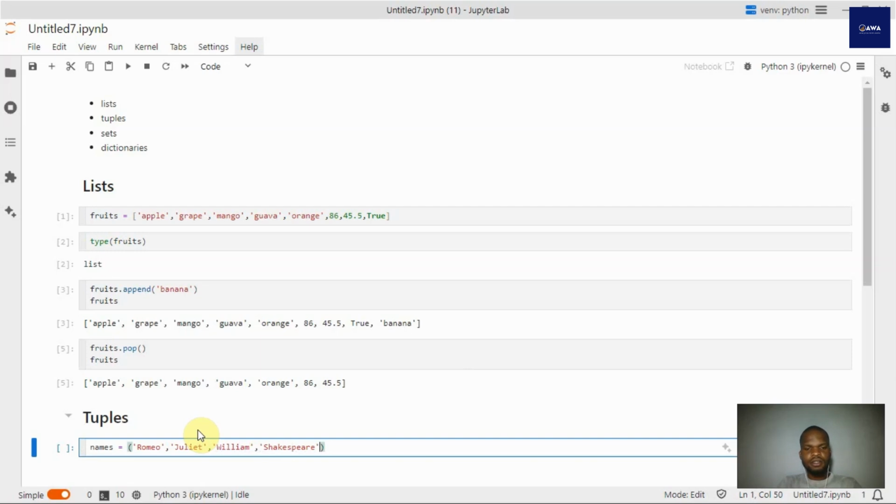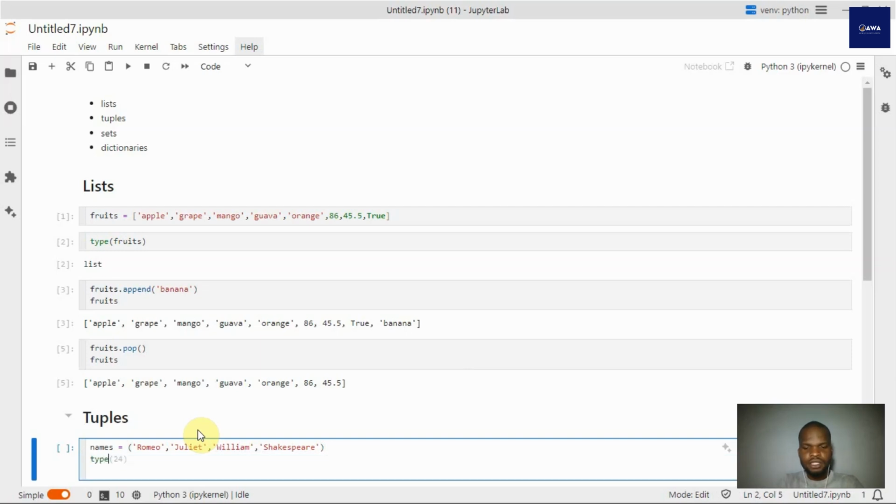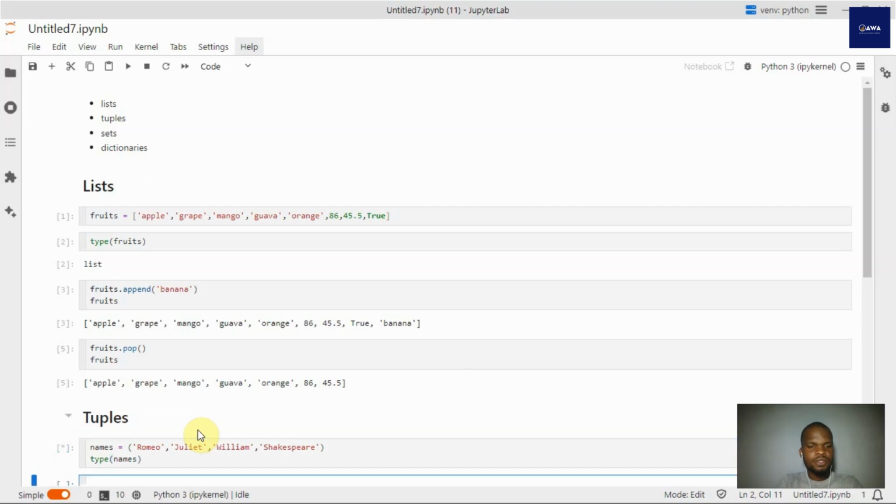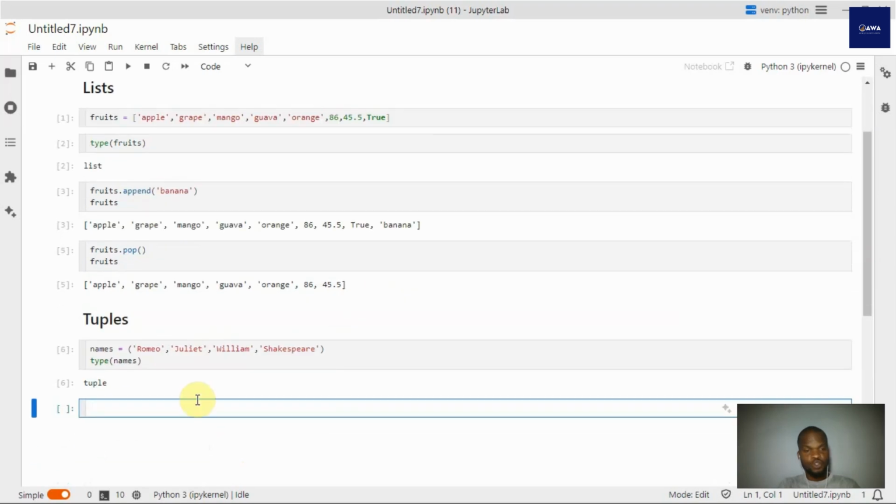Now, if we check the type of names, you could see it's a tuple. Now, they are immutable, meaning once they're created, you can't append, you can't pop, you can't insert, you can't remove. Those functions are not available to tuples. The only way you could edit an existing tuple is to recreate it with whatever you want it to be. So they are immutable and structured.